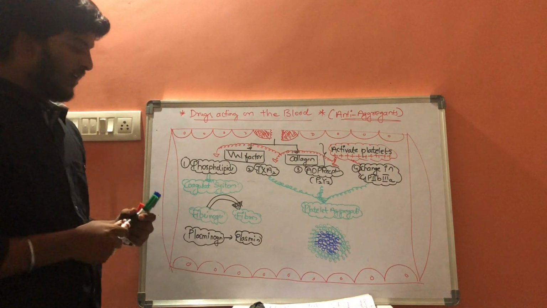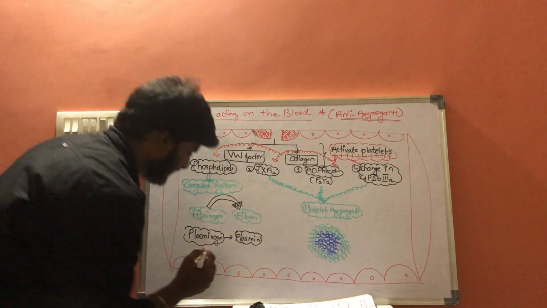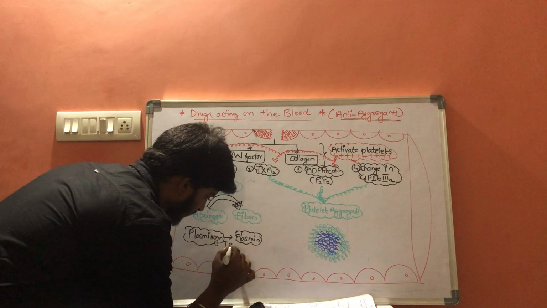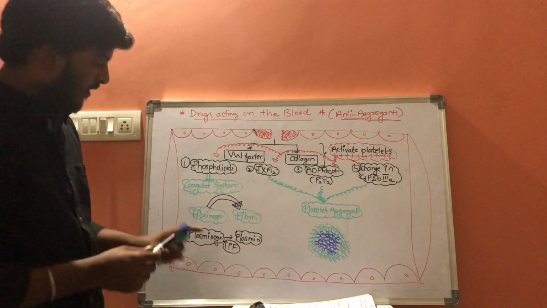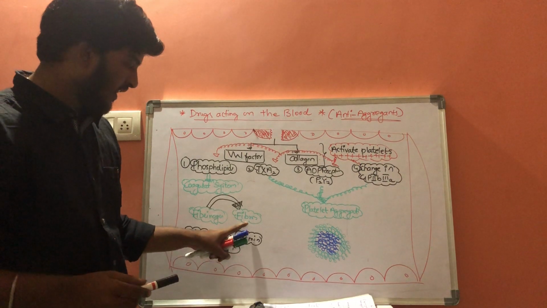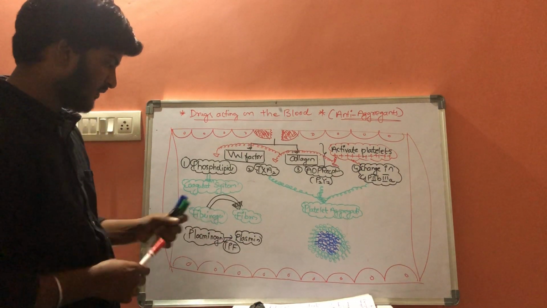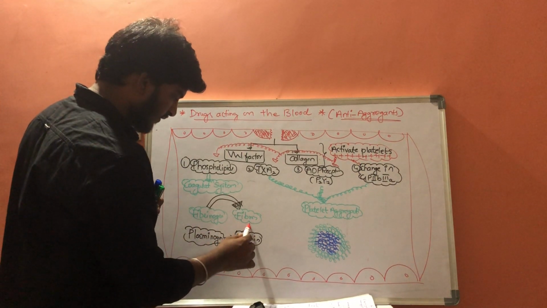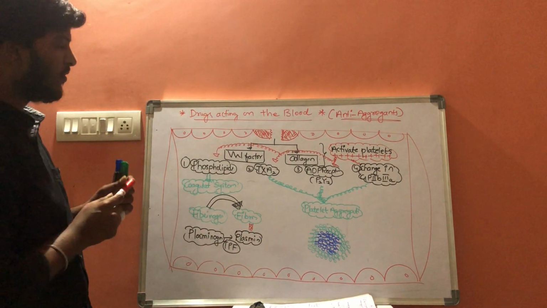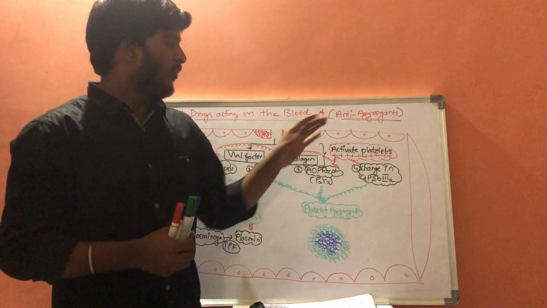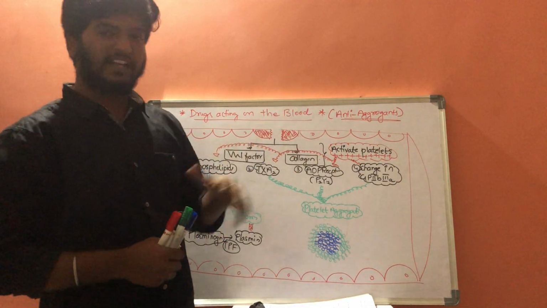From tissue plasminogen factor. The plasmin which is formed can break down the fibrin. So what are the antiaggregants? What is the group of antiaggregants?